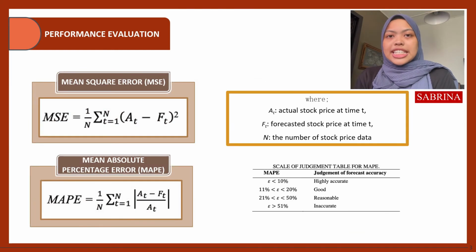Next is performance evaluation. In this study, the authors used mean absolute percentage error (MAPE) and mean square error (MSE) to evaluate the test dataset that consists of actual and forecasted prices. The formulas of MAPE and MSE can be referred to in the slide shown. If the MAPE and MSE results obtained are small values, it means that the error of the test dataset is small as well, which indicates a good result. The forecast accuracy judgment scale is also used as a reference to evaluate MAPE in particular.